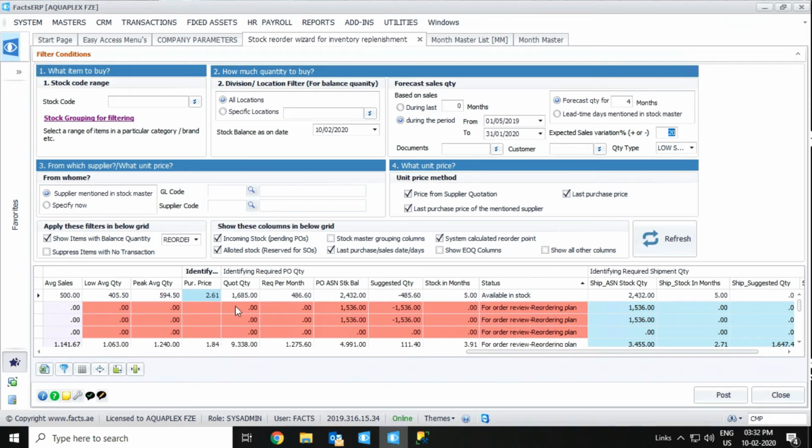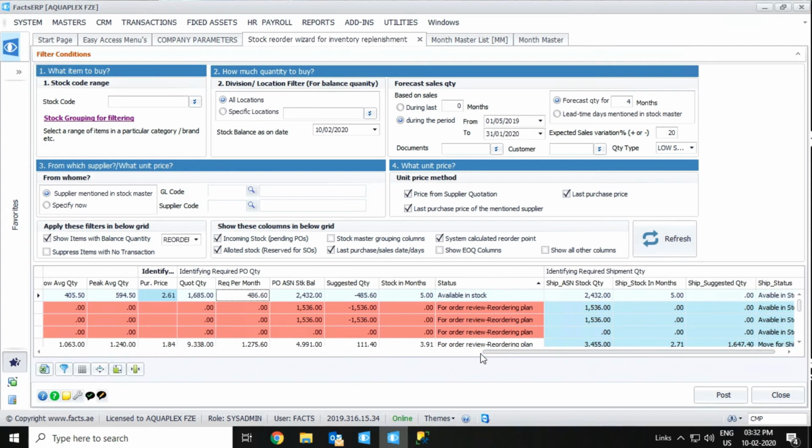Now the next column is requirement per month. We have already selected the quantity type as low season sales quantity, and the expected sales percentage as sales variation percentage, with an expected sales variation percentage of 20 percent. So the system will automatically calculate the low average quantity plus 20 percent. That means 486.